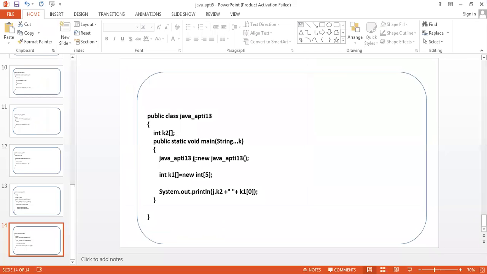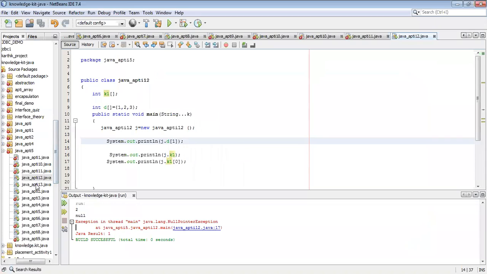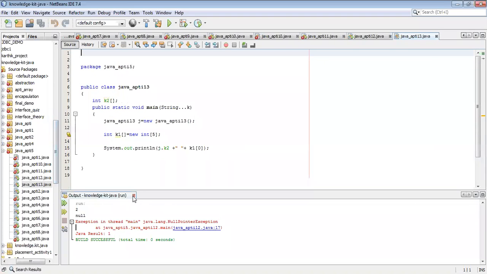Now I have created the object with the help of the reference K2. I'm accessing K1 of 0 here. No compile time error.